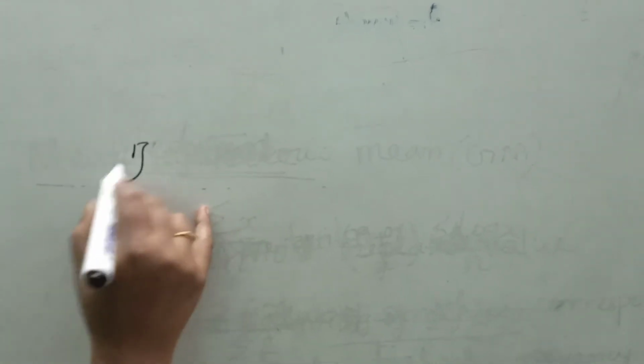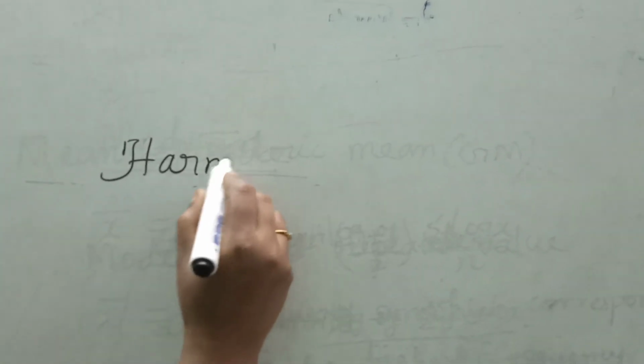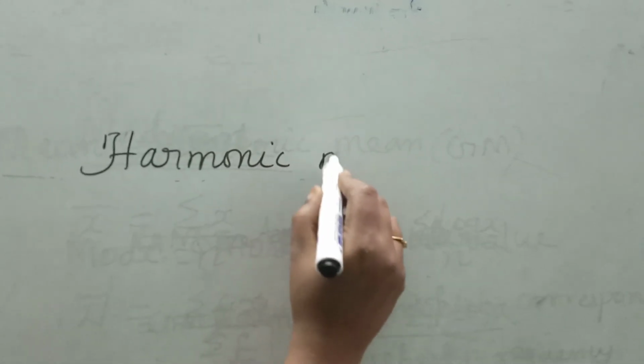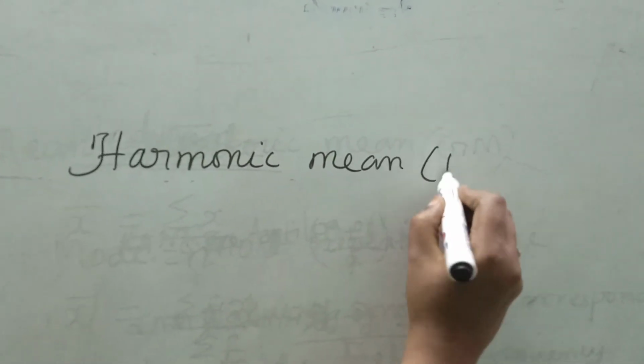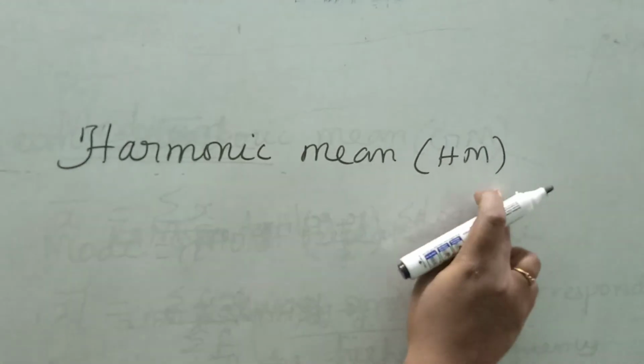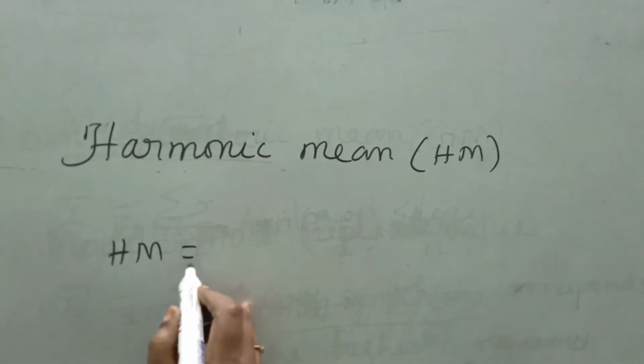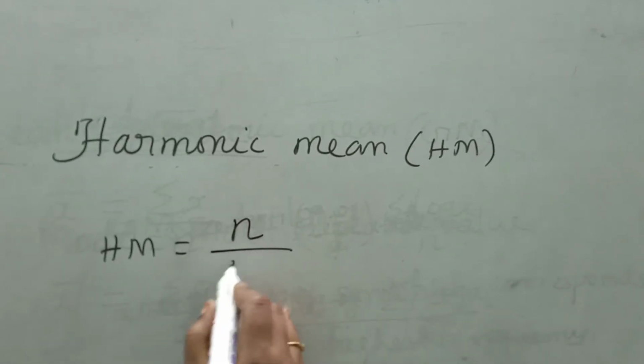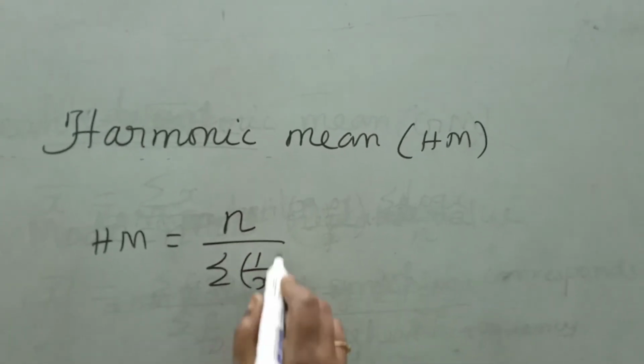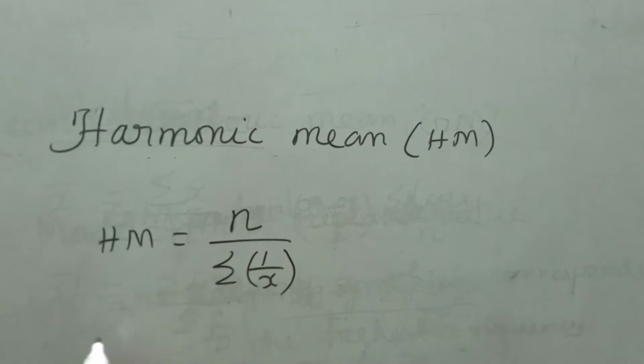Next, we will see harmonic mean, shortly known as HM. HM for individual series is n divided by sigma 1 by x. This is for individual series.